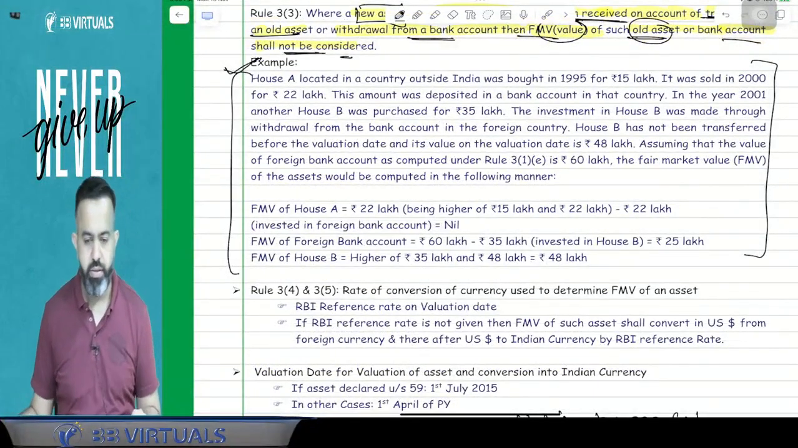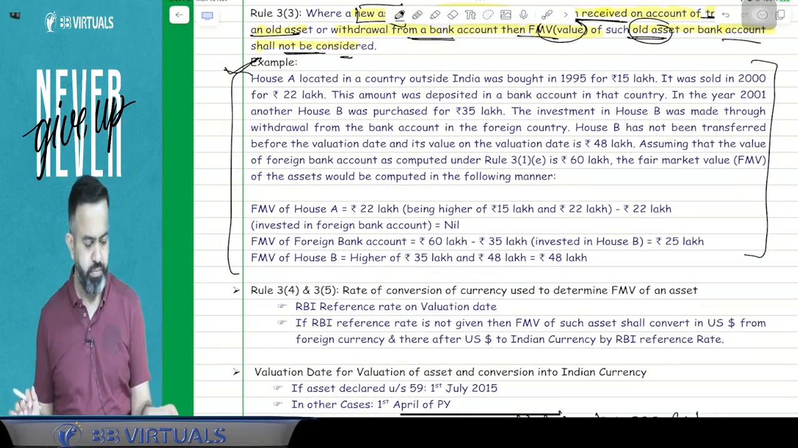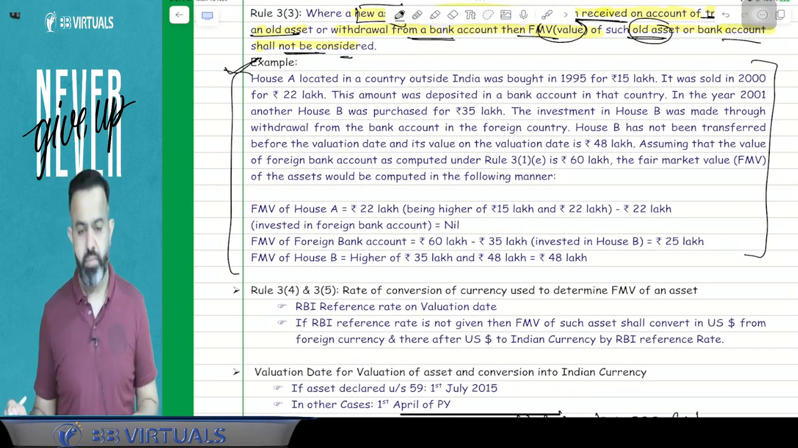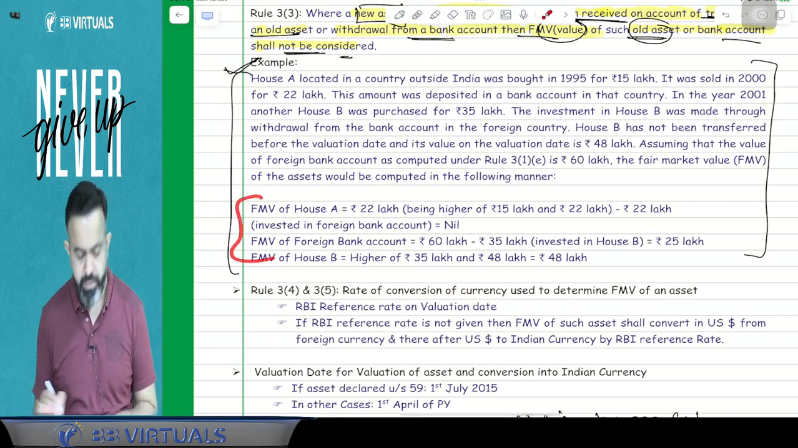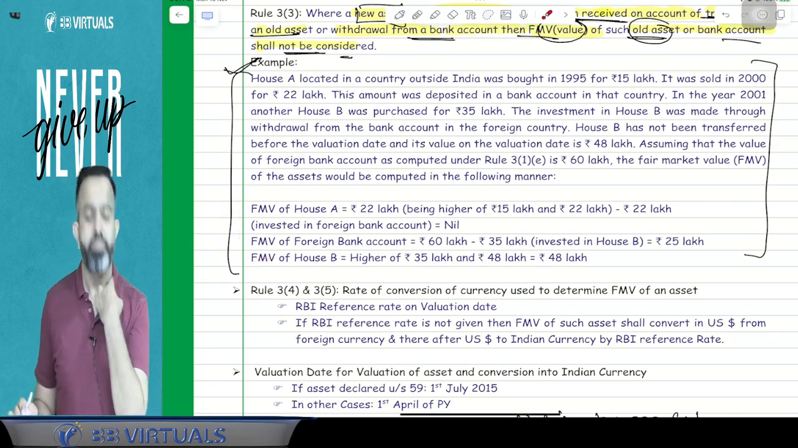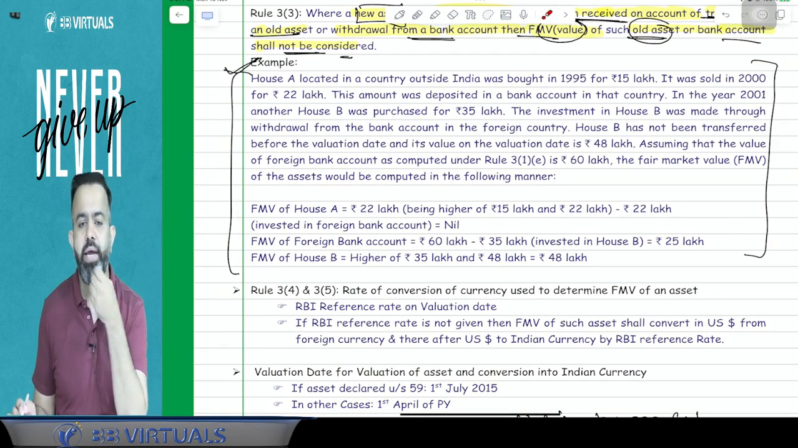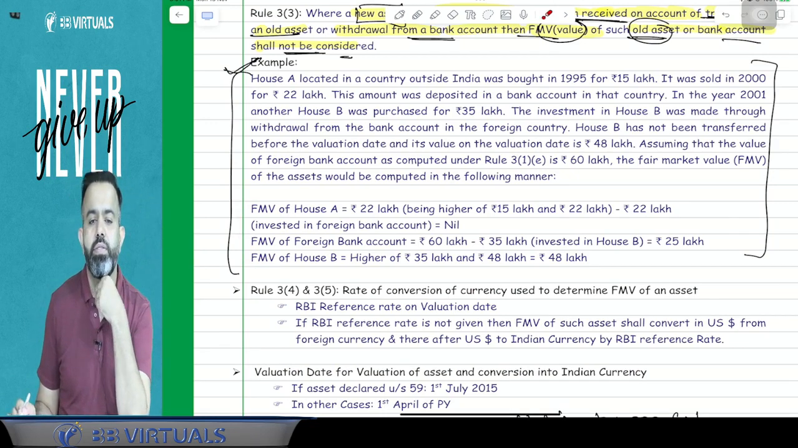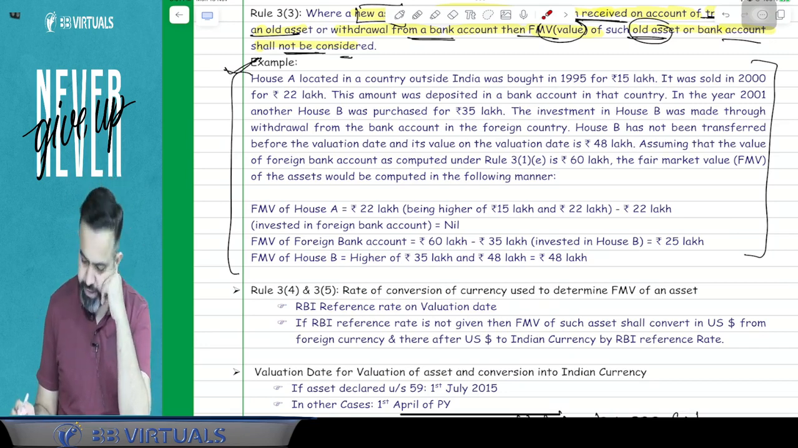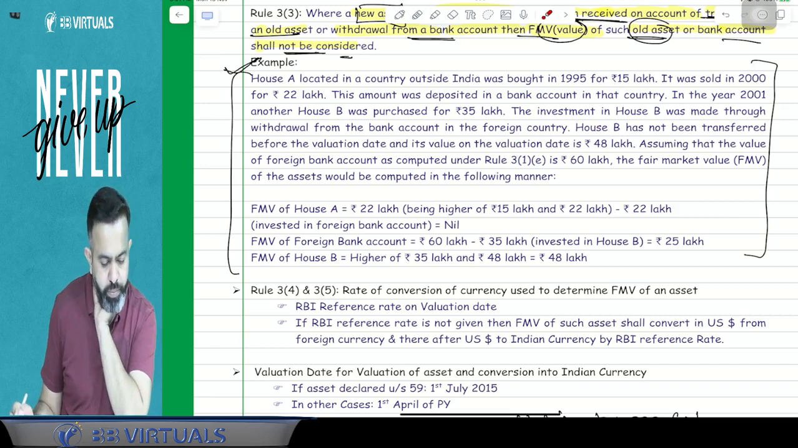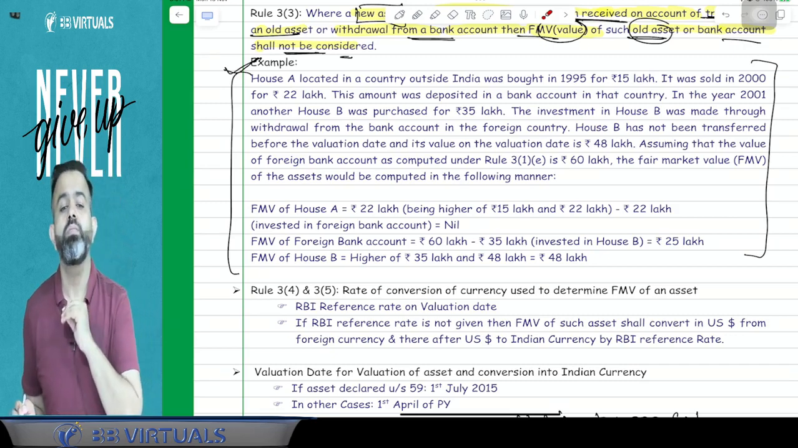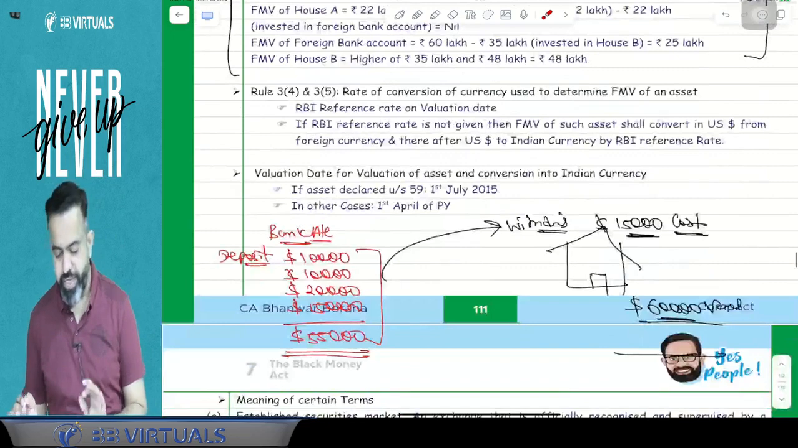Done with this example? Everyone done? Hey guys, have you done this example or not? Just tell me, have you completed this example or not? Sherilina, Shiva, Nehal. Okay, done.